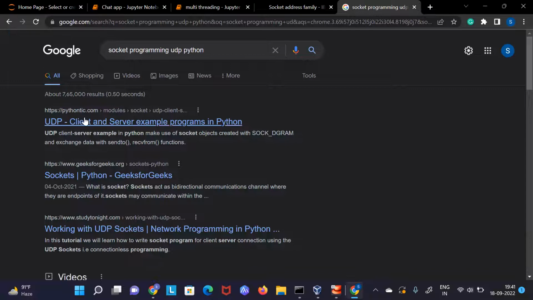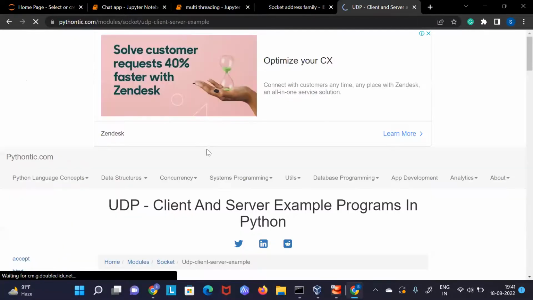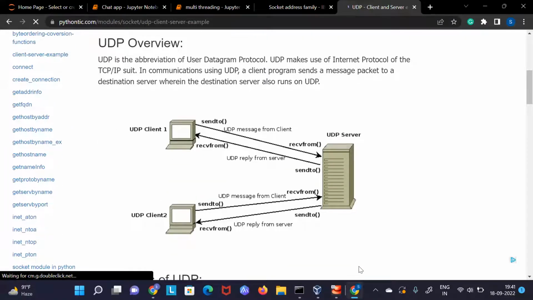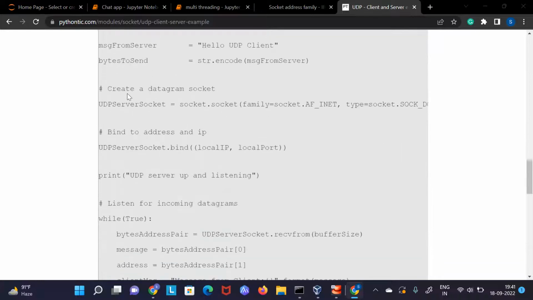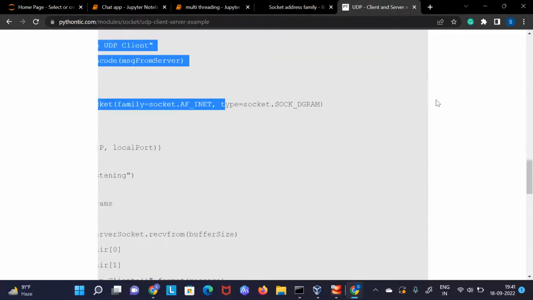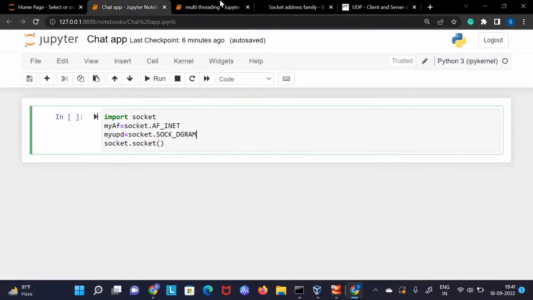That's not good. So if you wanted to use UDP, then what will you use here? Basically, what I want to tell you is, if you don't remember these things, you can search the internet for what socket uses. Let me see if they talk more about what we are mentioning. Here they are using type equal to socket.SOCK_DGRAM, the same one which I am using. This is for UDP. For TCP we have a different one. When we talk about TCP, we will cover that.